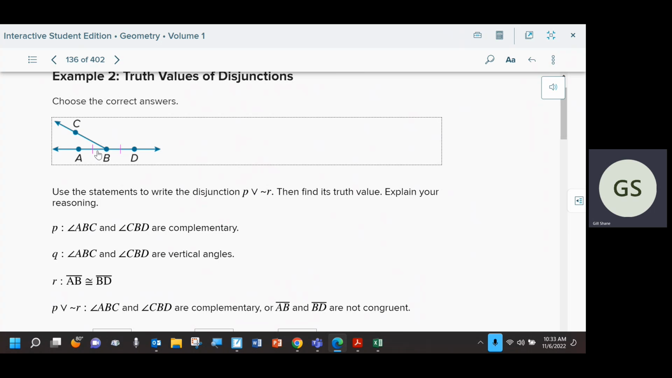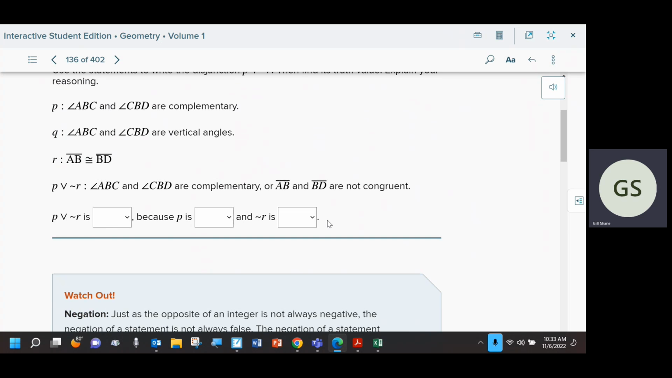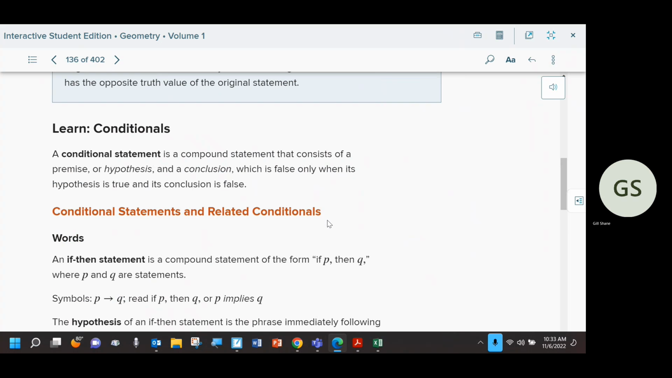Well, AB actually is congruent. Is that the little tick mark right there? So in this case, both of these are false. That means the or statement is also false. The overall compound statement is false because neither of them were true. I have to have one of them true, even for an or.